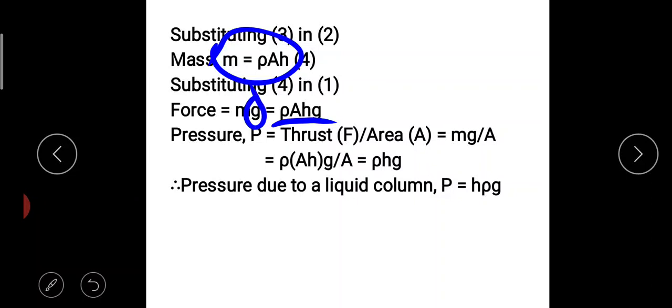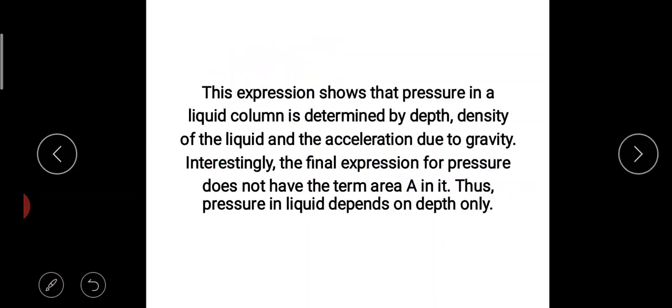Now mg by A means, what is the value of mg we have derived? Rho AHg by A. This A and A will get cancelled. You will get rho Hg. So pressure due to a liquid column is equal to rho Hg.